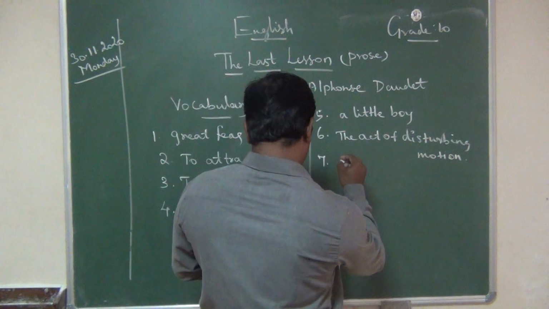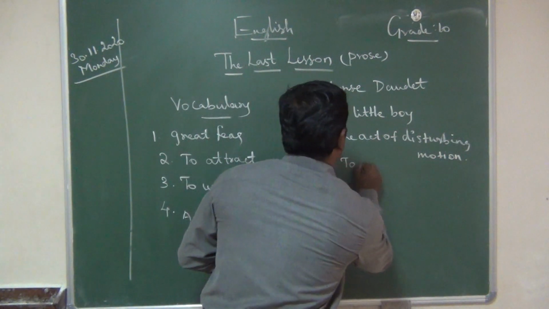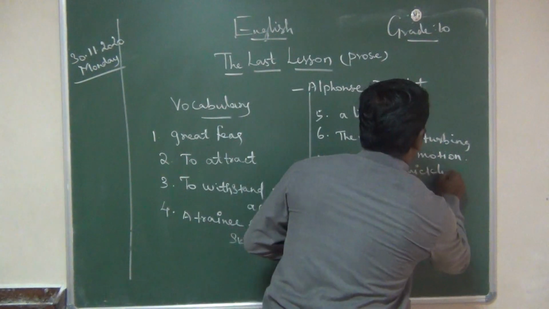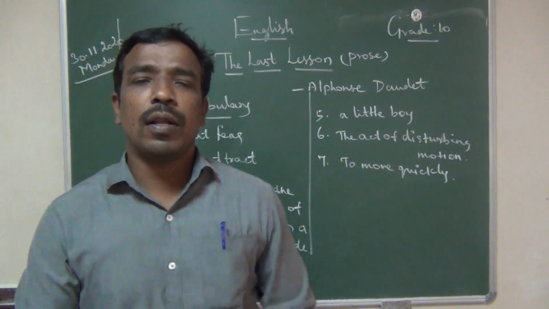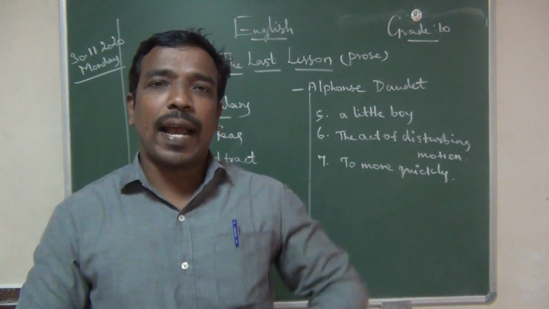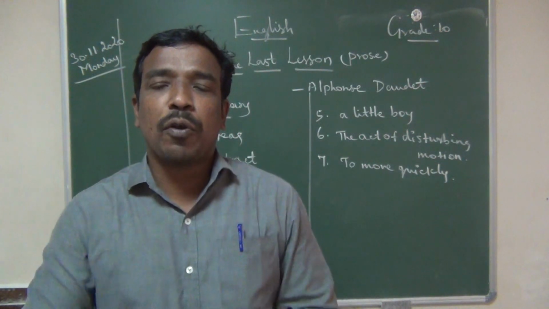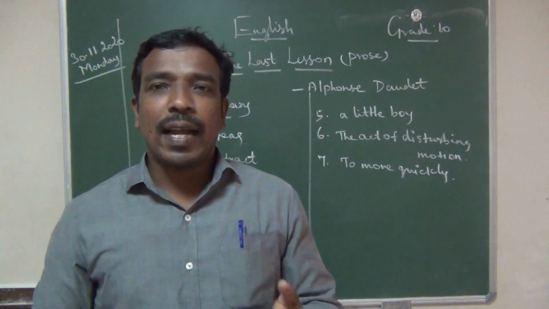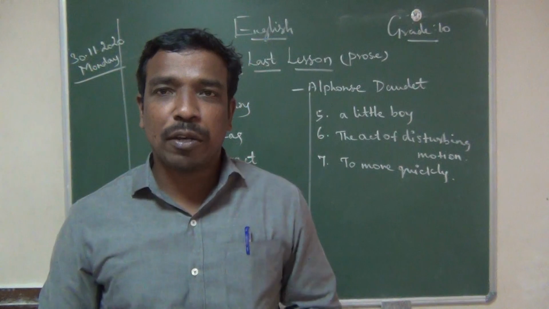Blushed means, write the meaning, to move quickly. Okay, so for example, think in your mind. If you are late for the class after the prayer, you are going to the class, and your class teacher is sitting inside the class. Definitely they will ask so many questions to you.